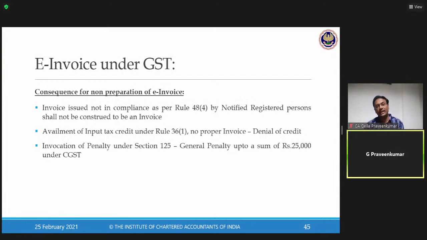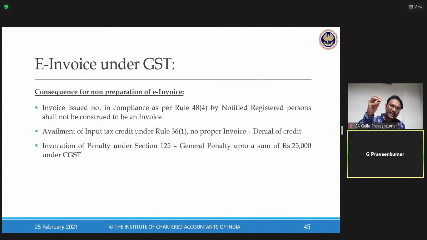Now, what if there is no e-invoice issued as per Rule 48? If I don't issue an e-invoice, first and foremost, my invoice under Rule 36 is not compliant. I repeat, the recipient who is buying the goods or services cannot take the input tax credit because it is not considered an invoice.